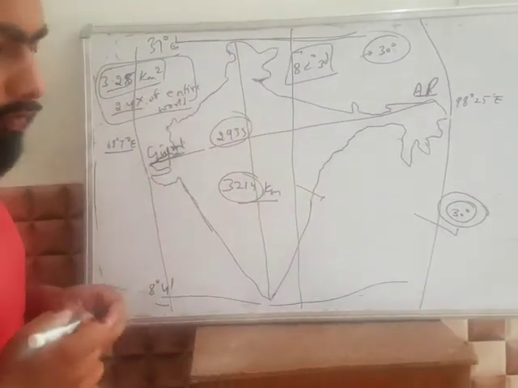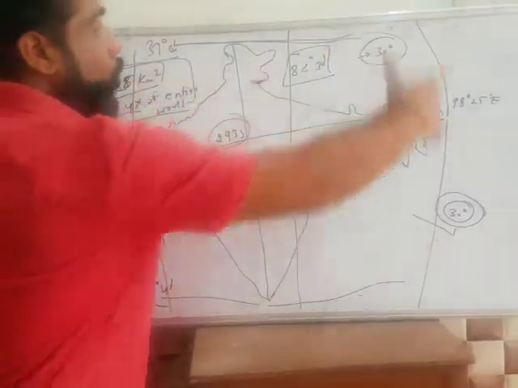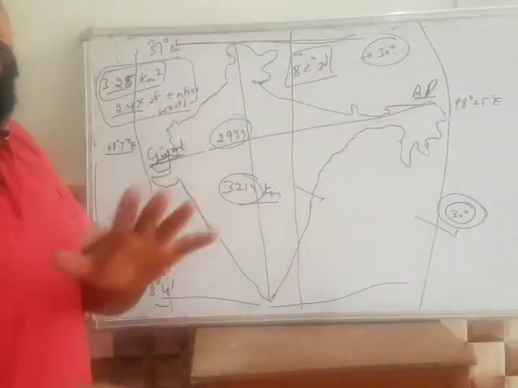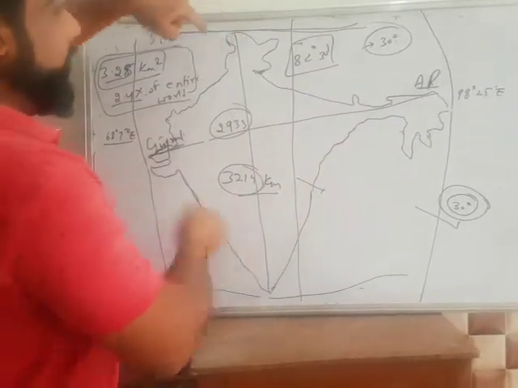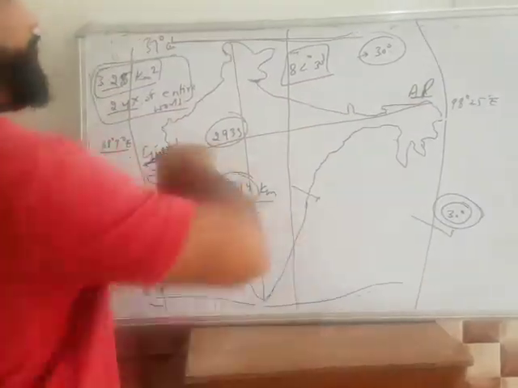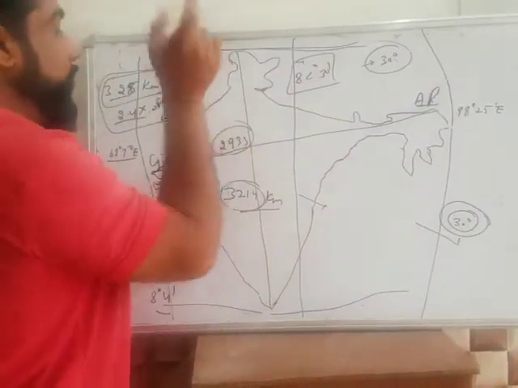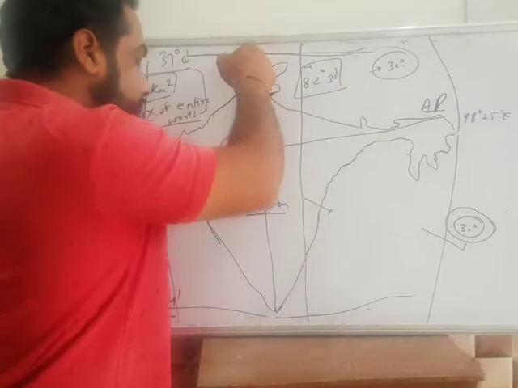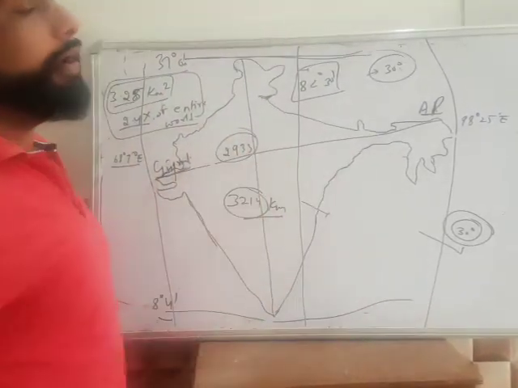What is the meaning of this? इसका मतलब क्या है? बिल्कुल आसानी से जान लो कि दोनों रेखाओं के बीच में जो डिफरेंस है that is of 30 degree, but the original distance between Arunachal Pradesh and Gujarat is 2933, and between Jammu Kashmir and Tamil Nadu is 3214.